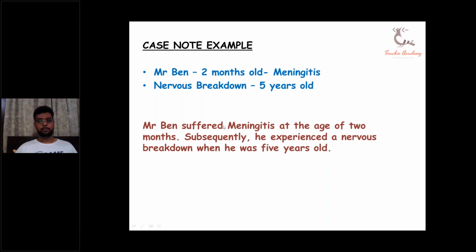One thing I just wanted to quickly mention is that the M shouldn't be capital in meningitis because it is a common disease. Only diseases which are named by the person who discovered them or after the city where they were discovered are going to have capital letters in them. Some of these include Alzheimer's, always has to be a capital. Any of the complicated diseases named after the person who discovered them, like Pompe's disease, are also going to start with a capital letter.